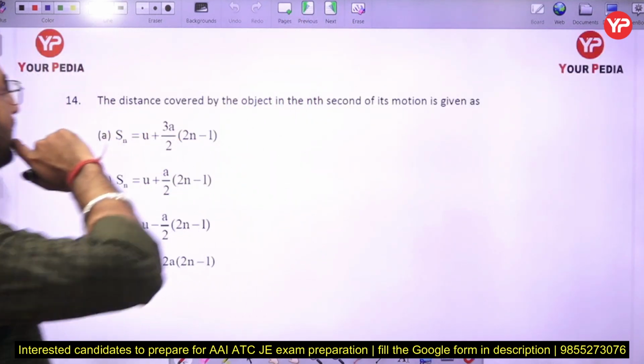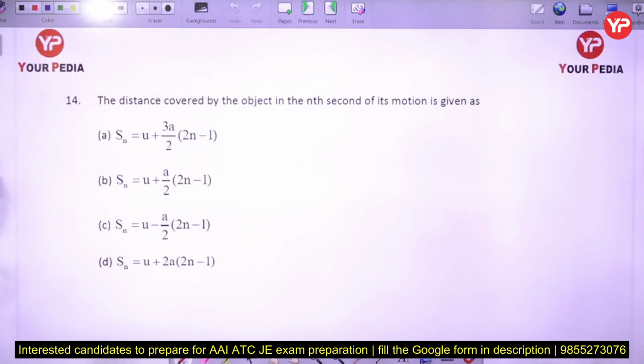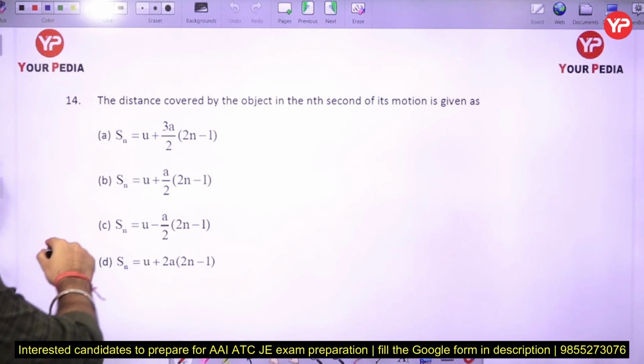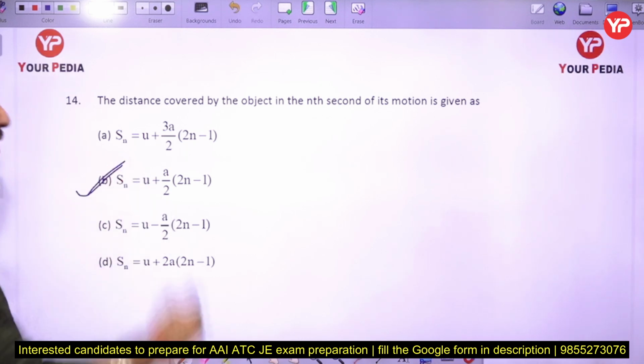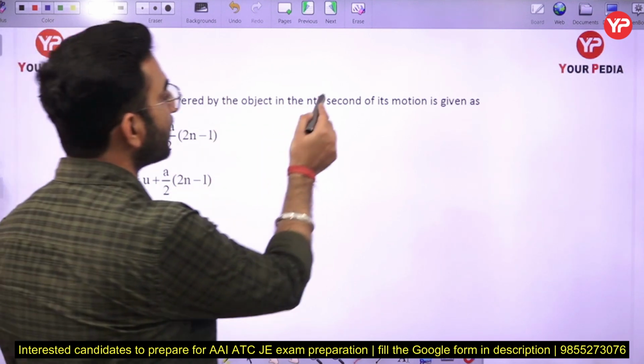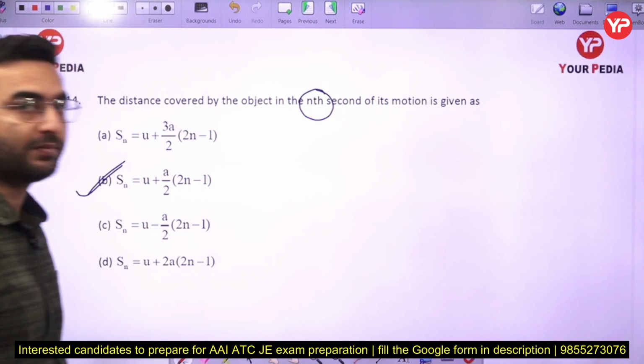Now the next part is the distance covered by the object in the nth second of its motion. So that's a very simple case. In that case you have to use the direct expression here, and option number B is going to be the correct answer. This is basically the expression which is used to calculate the distance covered by the object in the nth second of its motion.